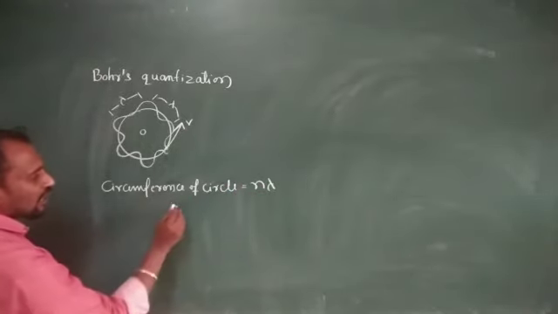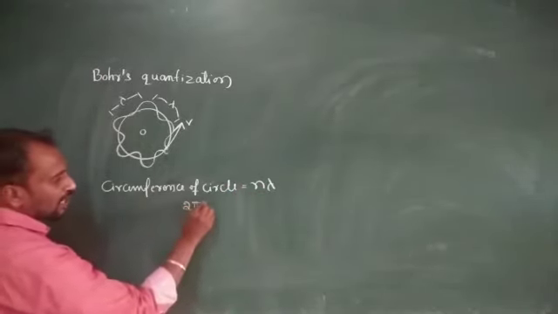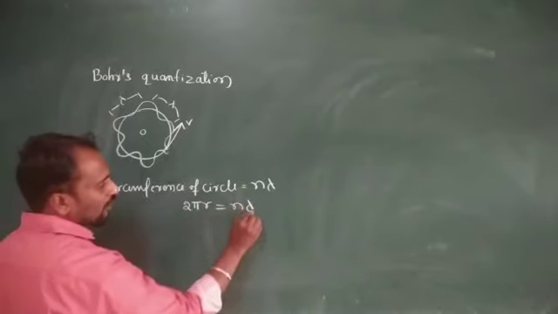The circumference of the circle is nothing but 2 pi r, so 2 pi r is equal to n into lambda.